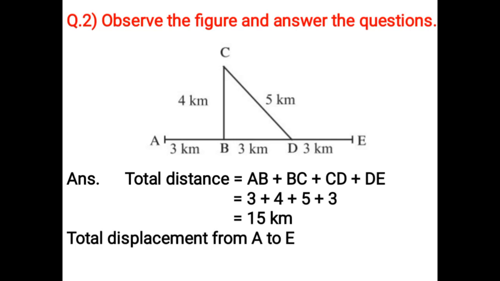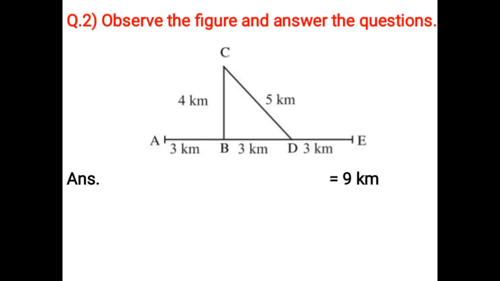Total displacement from A to E is equal to AB plus BD plus DE, which is AB 3 km plus BD 3 km plus DE 3 km. That is equal to 3 plus 3 plus 3, which is 9 km.